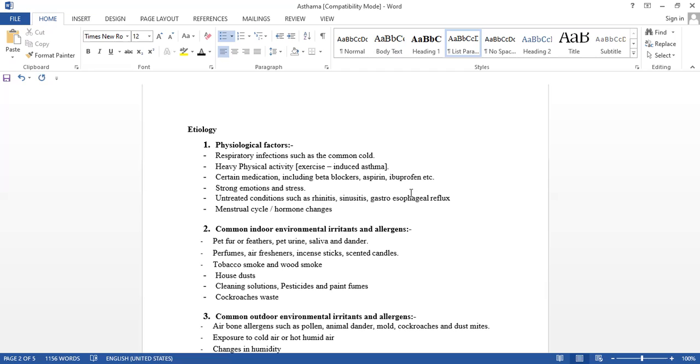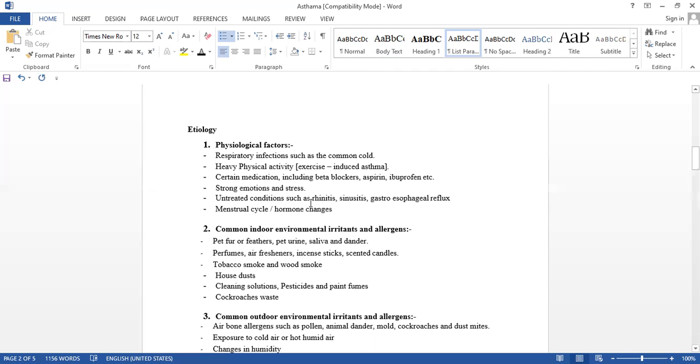Okay. Now just keep in your mind, certain medications, that is drugs, including which type? Beta blockers, aspirin, ibuprofen. These cause asthma, as do strong emotions and stress. Okay. Untreated conditions such as rhinitis, sinusitis, gastroesophageal reflux.